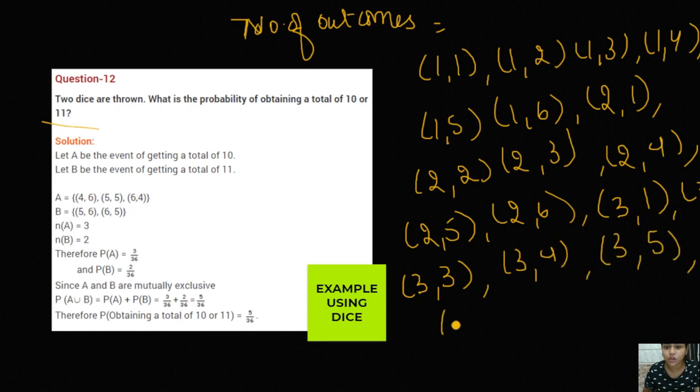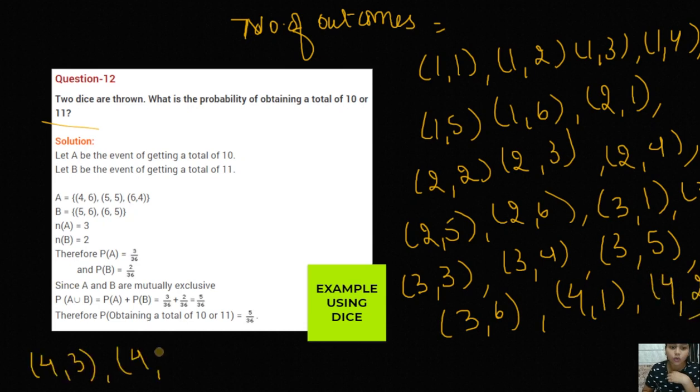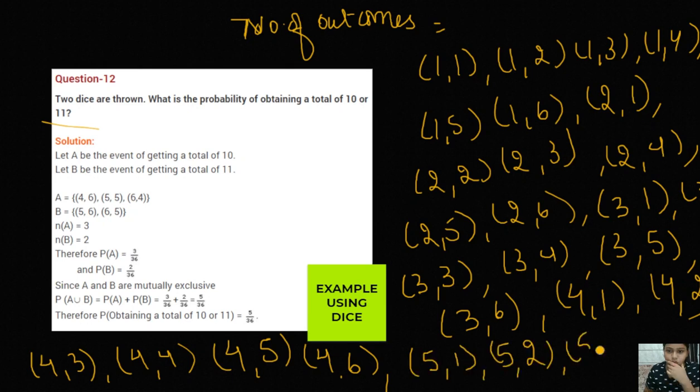Since in one case we are getting 6, so in 6 cases we will be getting 36 outcomes. Let me just write the outcomes here, and you can easily count why the total number of outcomes is 36. You can just count it down. There are 36 outcomes in total, right? So this proves the total number of outcomes is 36.